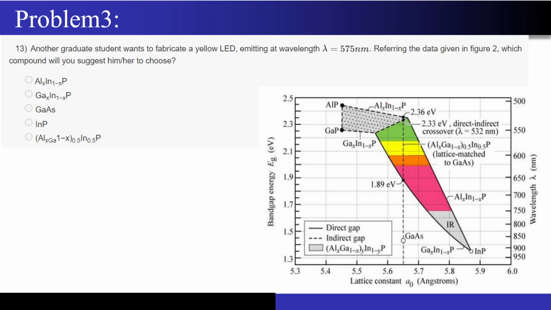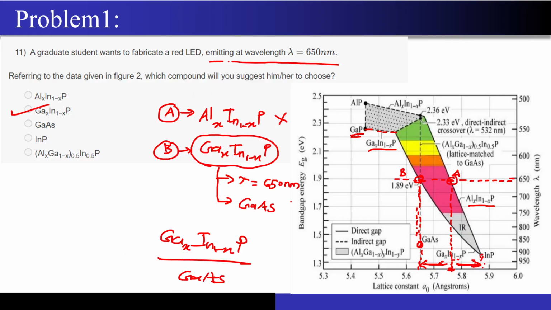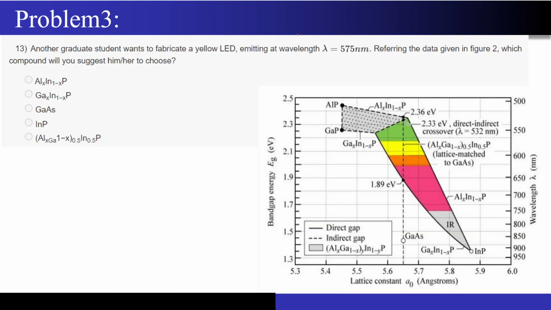Now coming to another question, problem number 3. In the last question we designed an LED to emit red light, which was of the wavelength of 650 nanometer. Now let's design an LED to emit a yellow light at a wavelength of 575 nanometer. So what will I do? I will take help from you, and you will help me solve this question now, because I've already solved a very similar question in front of you.